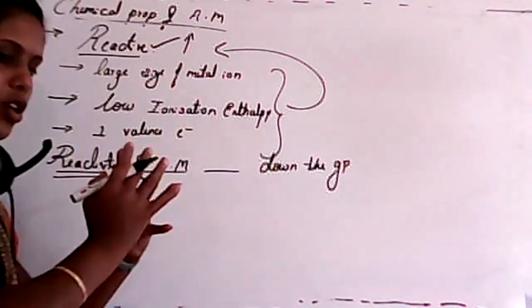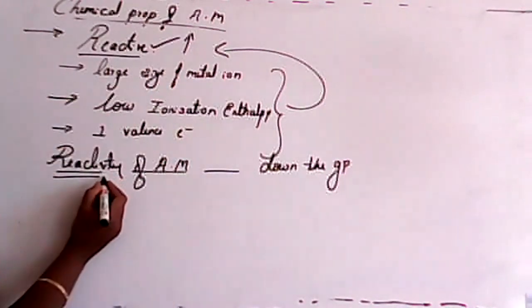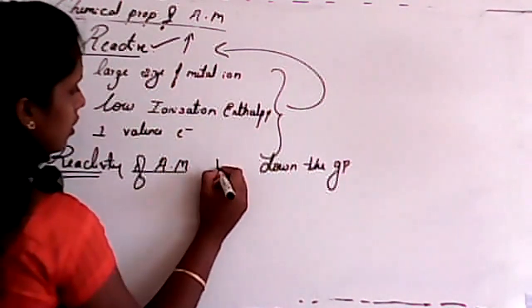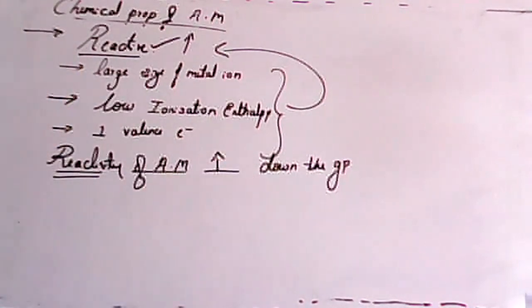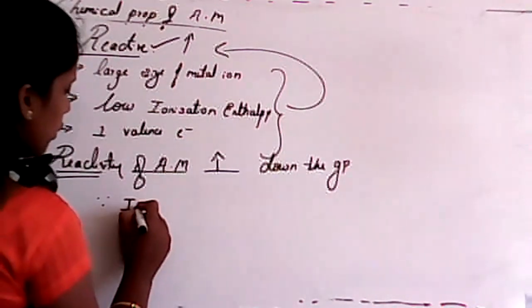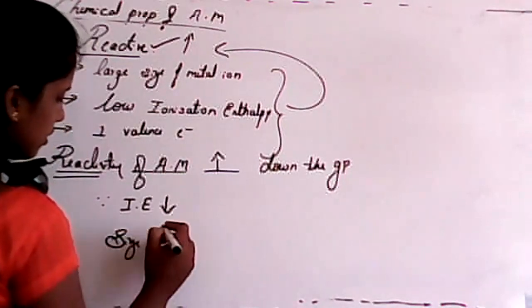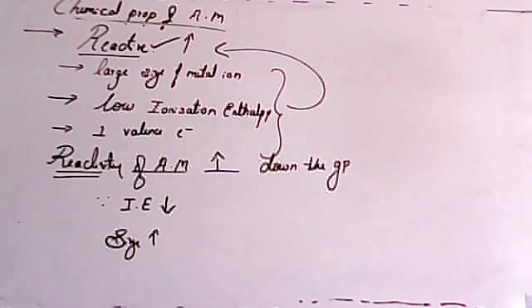Down the group, size increases and ionization enthalpy decreases. So the reactivity of alkali metals increases down the group. Why? Because ionization enthalpy decreases and size increases. Is this clear?